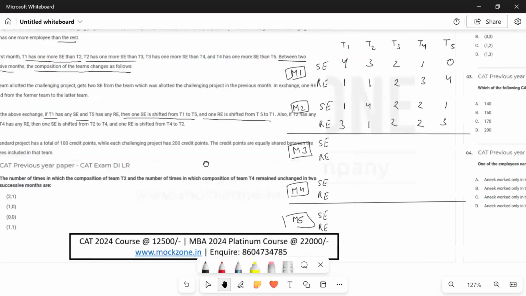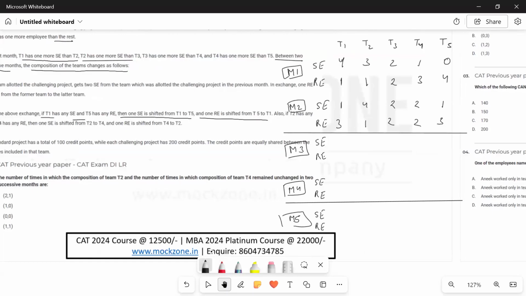Now similarly, we'll make the configurations for each of the months. First, we'll see that in month 3, the challenging project is with team 3. So T2 has to give 2 SEs to T3. So this will become how much? 2, and this will become 4. And T3 has to give one RE back to T2. So this will become 2 and this will become 1. Rest will be same after the step A.